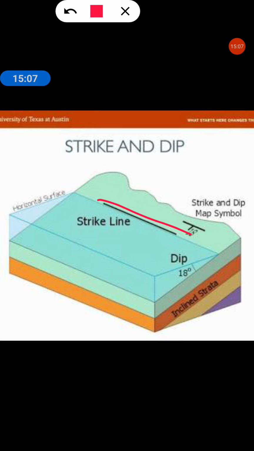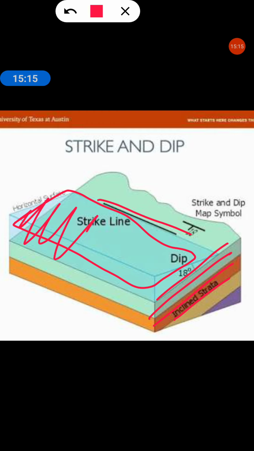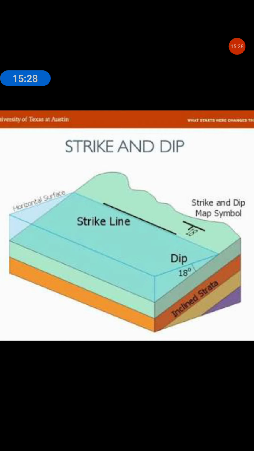So this one is a strike line because see, this is the bedding plane here in this direction. So horizontal surface is this one. So by the intersection of horizontal surface and inclined strata, the line is known as a strike line, and the angle which it forms with these two is known as angle of dip. So this is about strike and dip, and these are the two orientations of a geological feature.